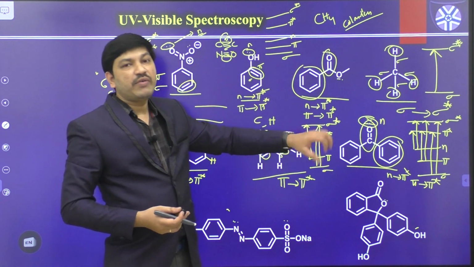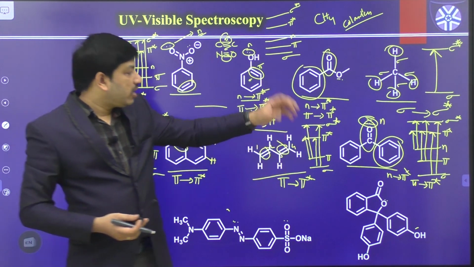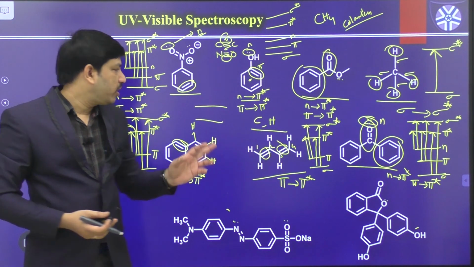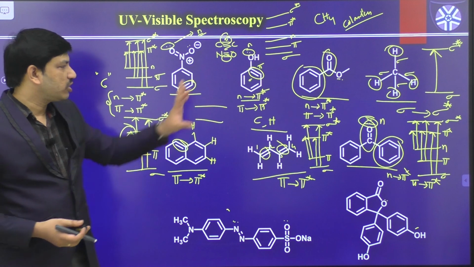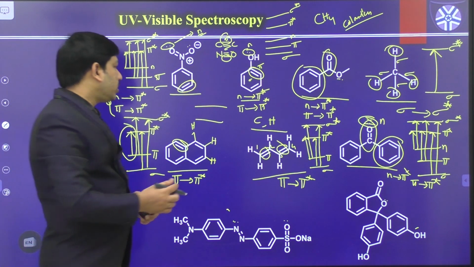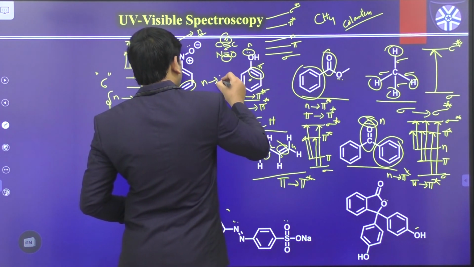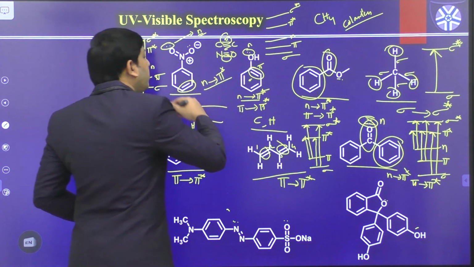So in each case we have different types of electronic transitions. In most of the cases we have an n to pi star transition, but that n to pi star transition absorbs a different wavelength in different compounds.